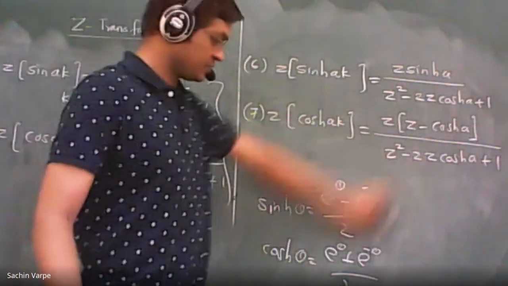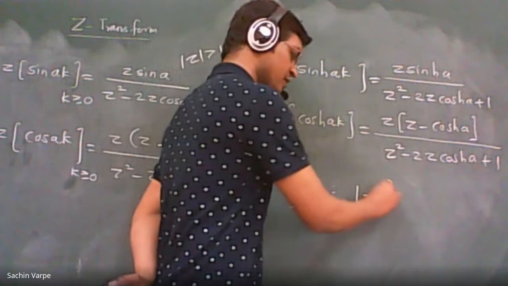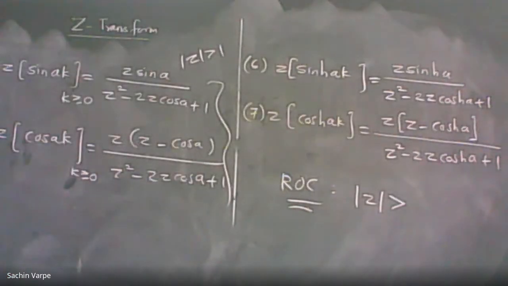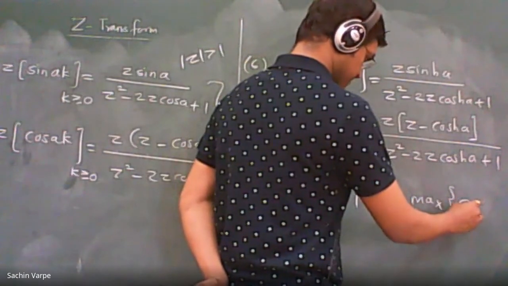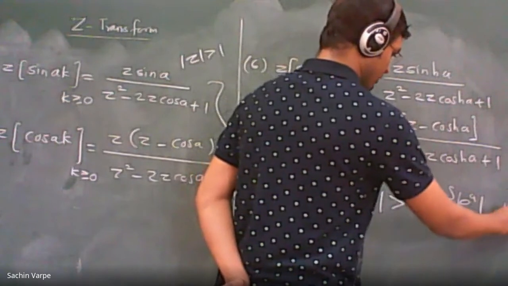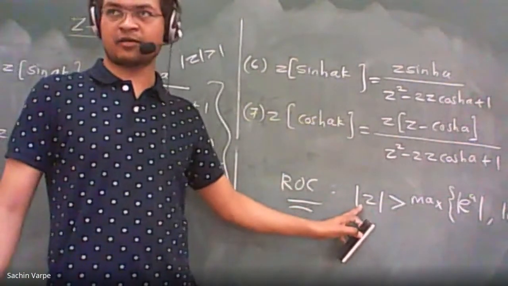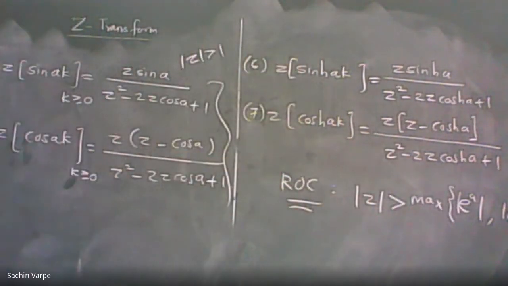For the hyperbolic ones, the ROC is mod Z must be greater than the maximum of mod of e raised to a and mod of e raised to minus a. Whichever of the two is maximum, mod Z must be greater than that; that will be your radius, and the Z transform extends outside it.